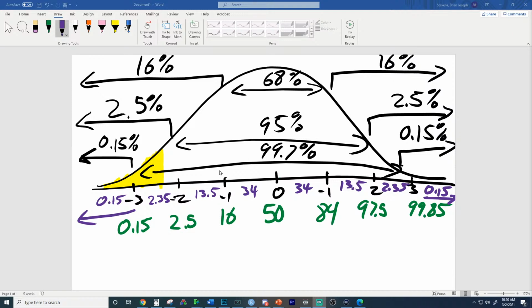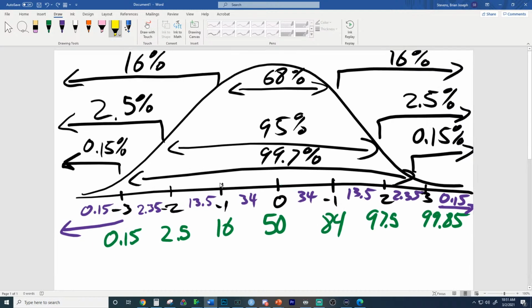We have the area between certain things, like what does that 2.35 represent? That 2.35 is the area between here and here. What does this 16 represent? This 16 represents the area below here. This is the 16th percentile. So that's what the percentile is right here. What does this 34 represent right here? This is 34%. Another way to get that is half of 68. So if you see right here, 34 is half of 68. And you can also see visually right here, this 34 is half of 68.